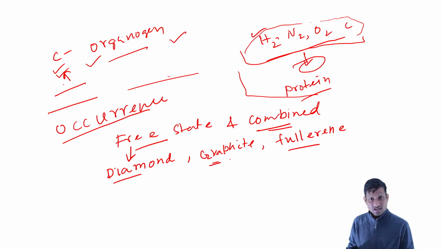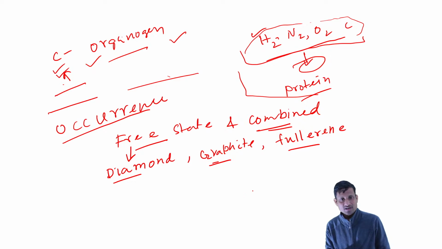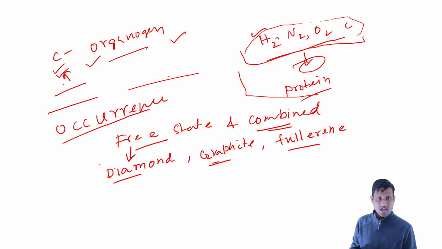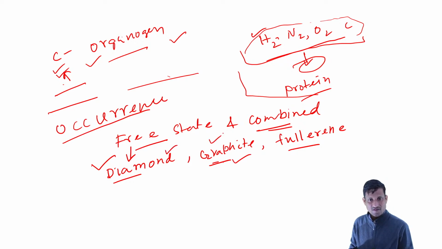This is a very important question for the competitive exam: which of the elements or compounds contains pure carbon. These are the options: diamond, graphite and fullerene. We learn the details in the allotropes chapter.